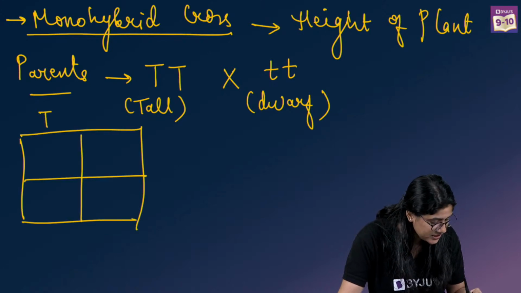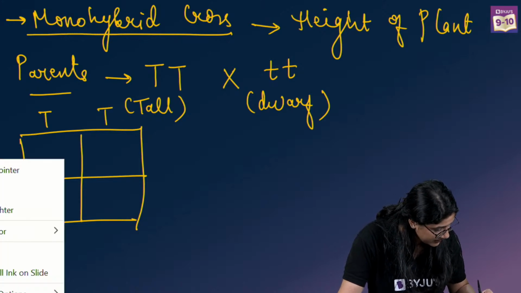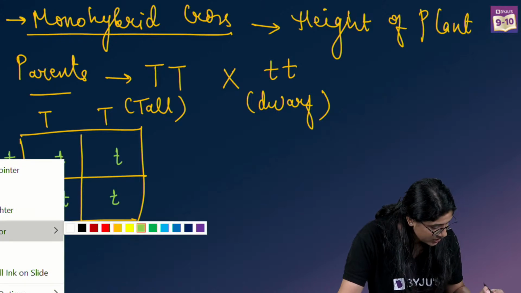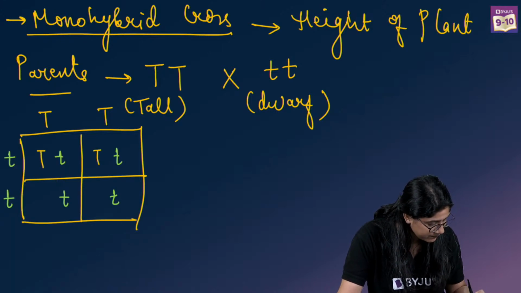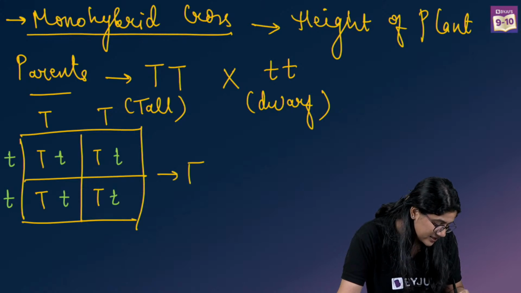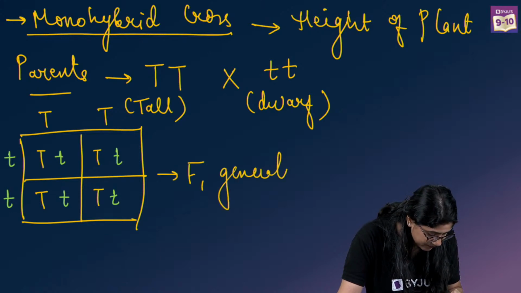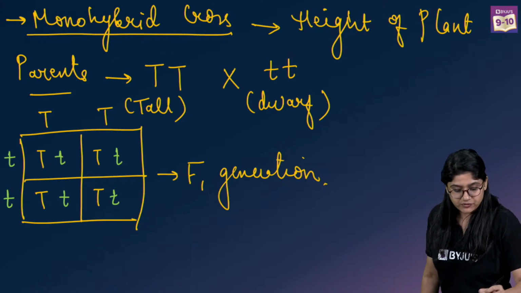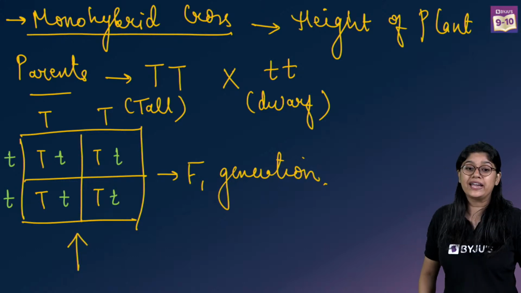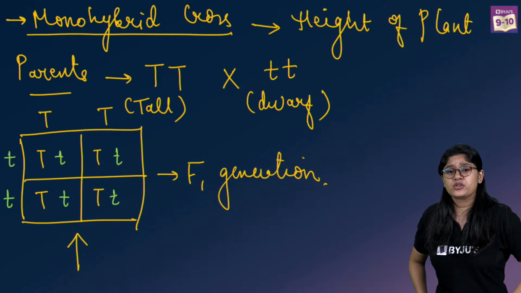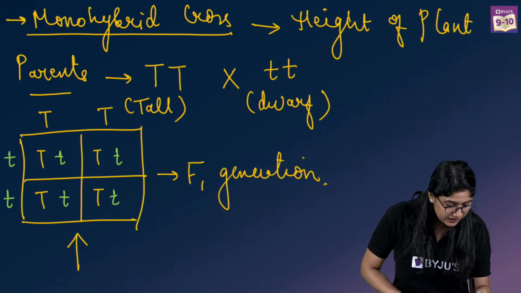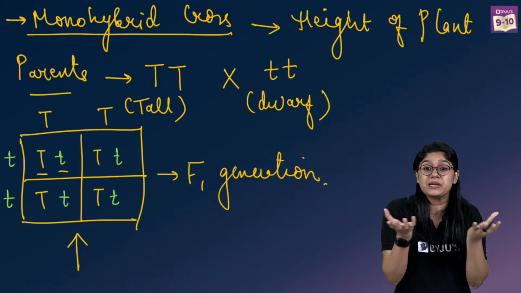We will see that capital T is there and we have small t, small t. So in the next generation, in the F1 generation, can you see the mixing of genes? This is the F1 generation. Clear everyone? A Punnett square is a square that we use to find the offspring. Yes, you will be getting the PDFs. Clear everyone with this? See, this is how. Can you see the yellow and the green one? We can see that there is a mixing of the genes, right?